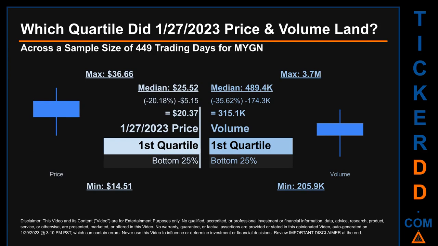Descriptively, MYGN has a median price of $25.52. Therefore, January 27, 2023 price was lower from that middle marker by 20.18%. The day's volume of 315.1 thousand was less than the median by 35.62%.